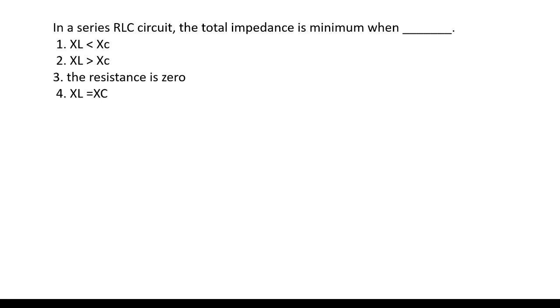Coming to the next one. In a series RLC circuit, the total impedance is minimum when dash. So whenever XL is equal to XC, what will happen? It will be under resonance. Then total impedance is equal to resistance only. So when will it happen? Whenever XL is equal to XC.